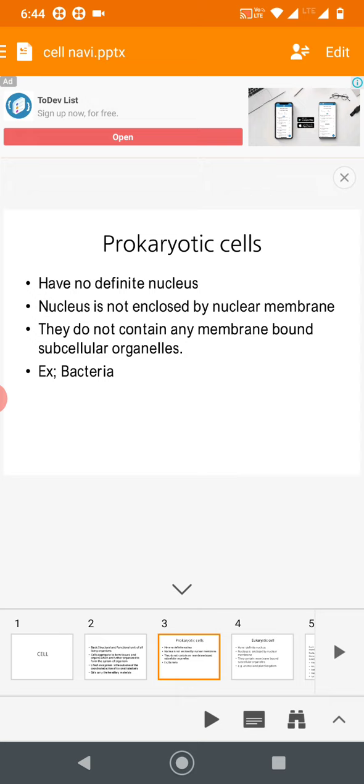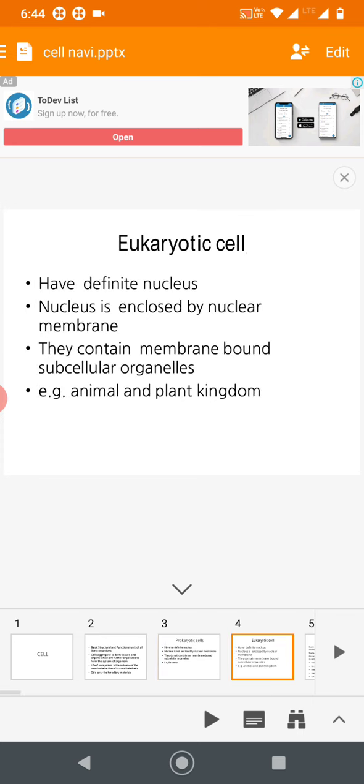So you should know the difference between prokaryotic cell and eukaryotic cell. Prokaryotic cell is a primitive cell without a definite nucleus, not enclosed by a nuclear membrane, and they also do not contain any membrane bound subcellular organelles. Okay, it is just embedded, that is it. But eukaryotic cell has a definite nucleus. Higher organisms, mammals and others, have a definite nucleus, and the nucleus is enclosed by a nuclear membrane.